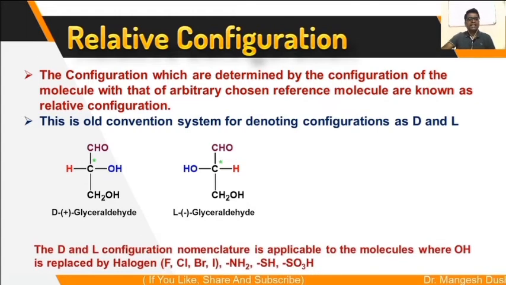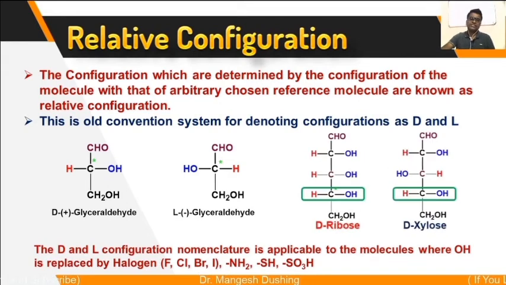The D and L nomenclature is applicable to molecules where OH is replaced by halogens like fluorine, chlorine, bromine, iodine, or by amine, thiol, or sulfonic acid functional groups. So this can be determined if OH is replaced by these electronegative groups or atoms. See, these are the compounds D-ribose and D-xylose.